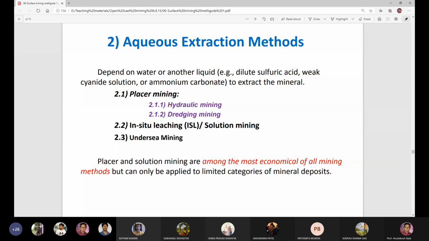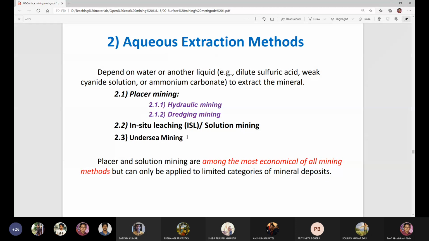In the case of deep sea mining, a ship will float in the sea water, and there will be a machine which will go down into the deep sea and extract the minerals with the help of suction type dredges or suction machines. Those machines will be used for extraction of minerals lying under the sea, in the deep sea. So these three varieties of mining methods are called your